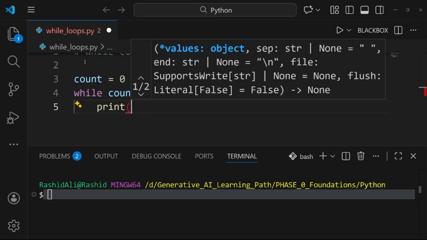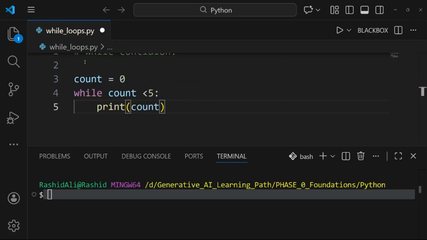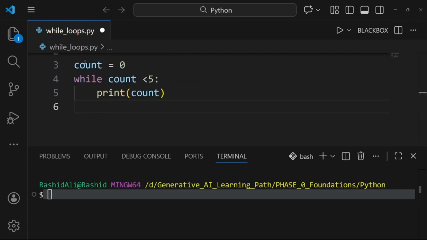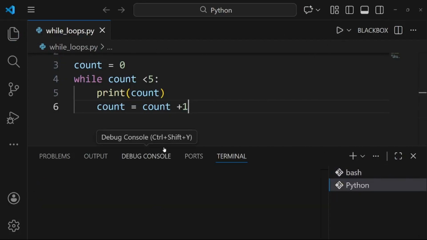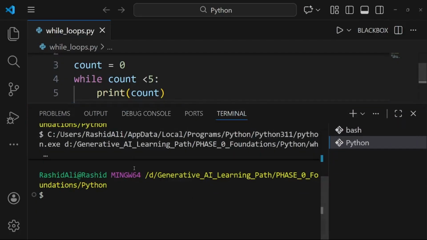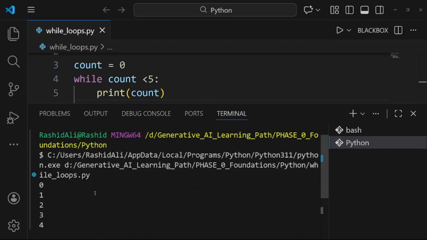In the block of code we want to print count in each iteration, and here we are going to update our given condition. Count was 0, now we set it to count plus 1. So in every iteration 1 is added to count. Eventually count becomes equal to 5, and our loop terminates. So let us look at the output. You can see that in the output we have 0 1 2 3 4.